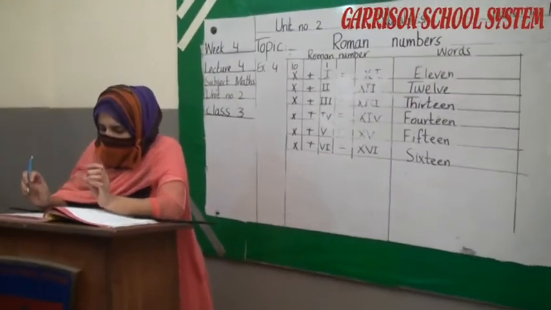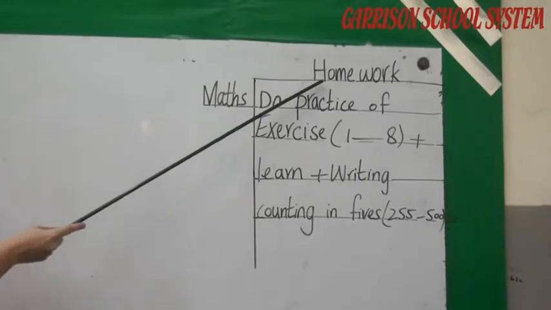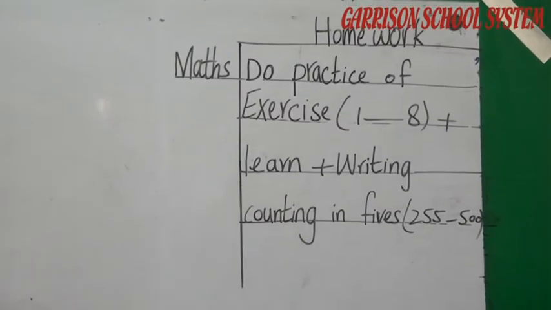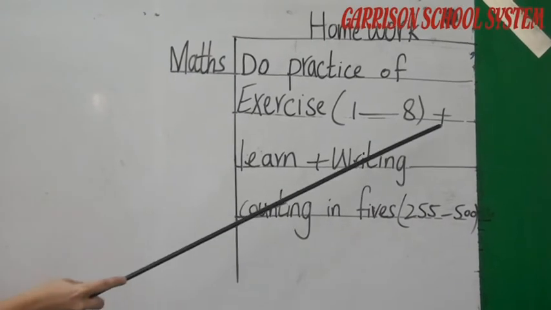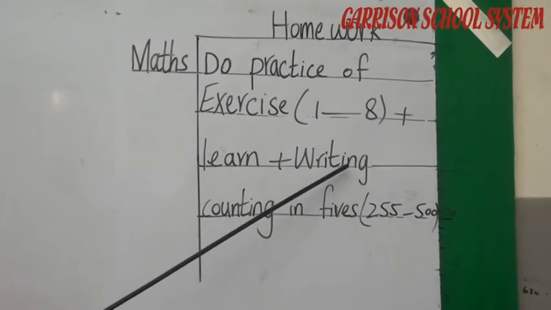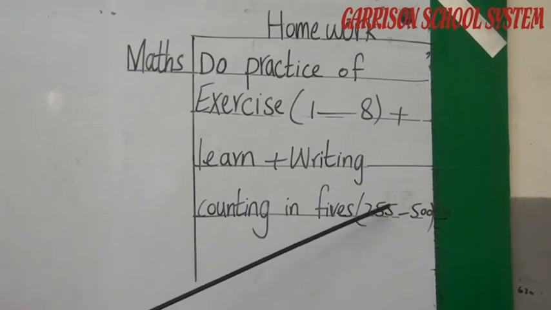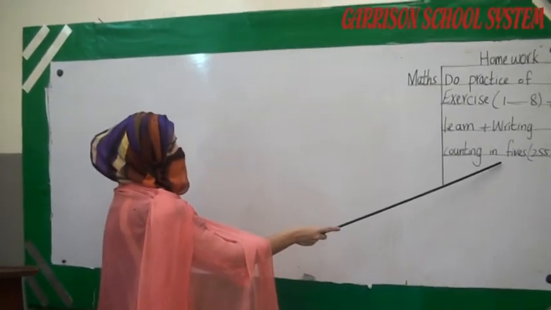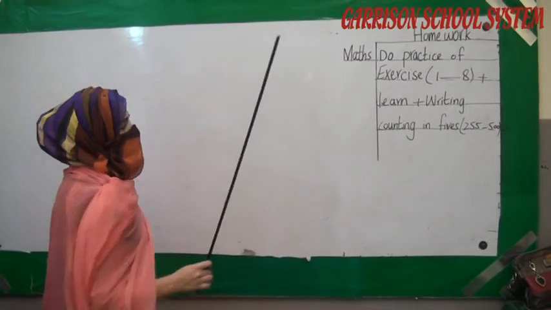You have to solve all these exercises at your home. Student, this is your homework. Do practice of exercises 1 to 8. Also you have to solve these exercises. Okay student, now learn plus writing of counting in 5 from 255 to 500. Okay student, you have to write counting in 5 in your notebook and you have to solve this exercise in your books.